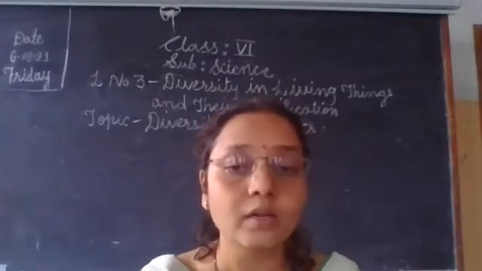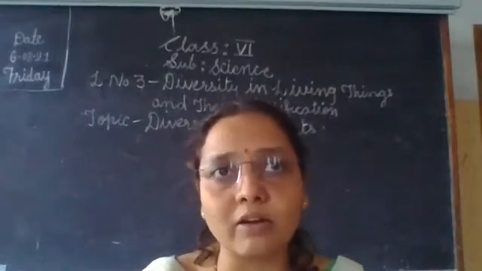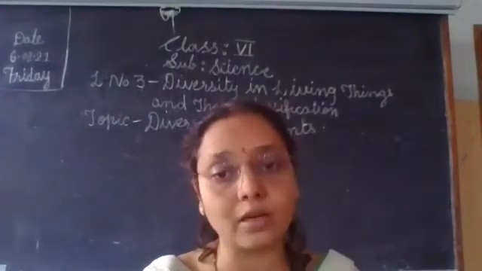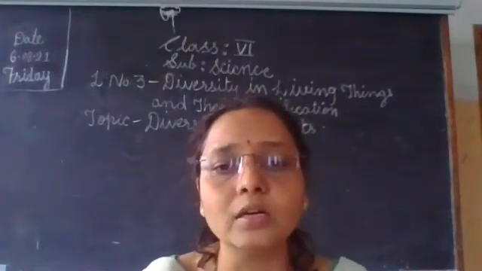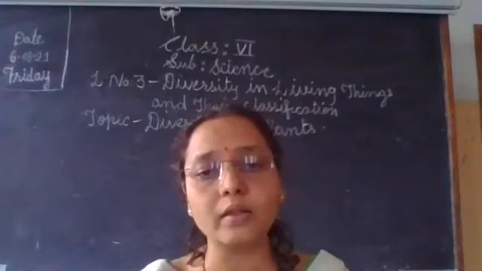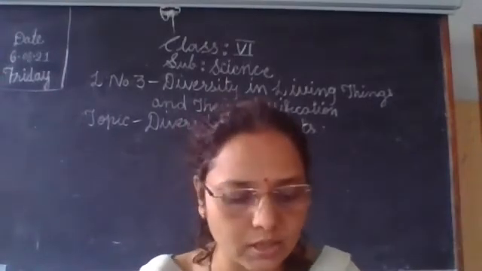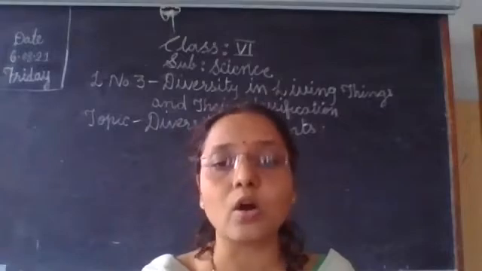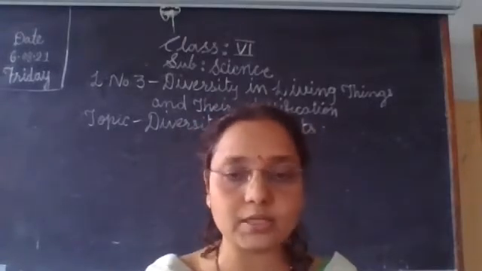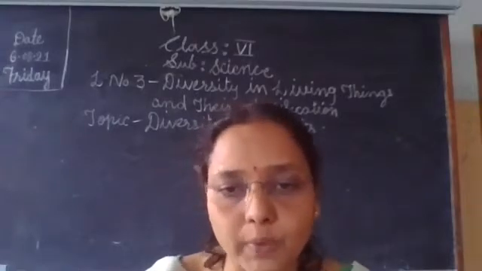Let's see now. In our last lesson we learned the food chain that starts with the plants. So plants are the producers. Why are they producers? Because they are able to prepare their own food by the process of photosynthesis. So they are called autotrophs. Plants make their own food in sunlight. Such plants are called autotrophic plants.